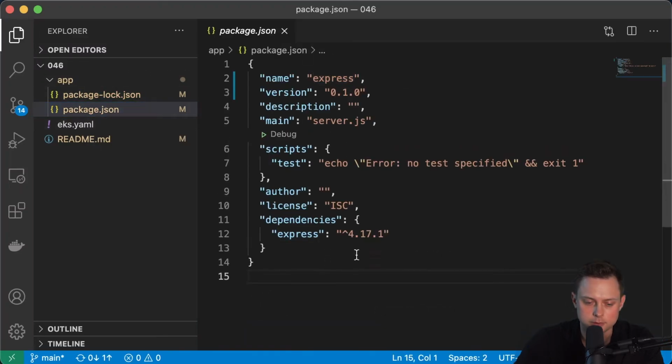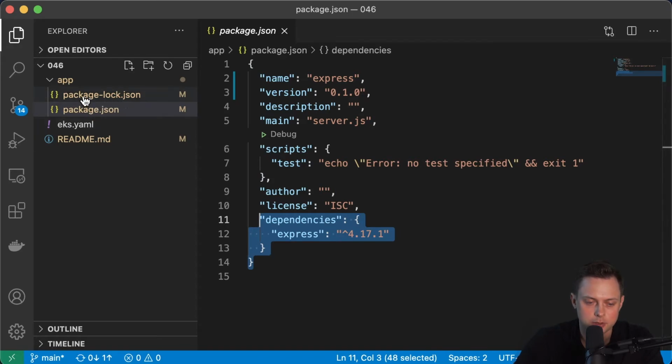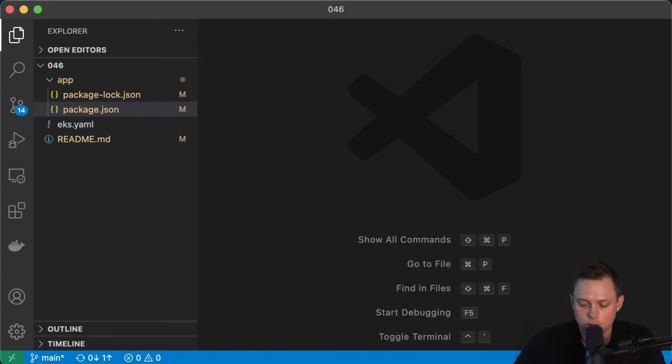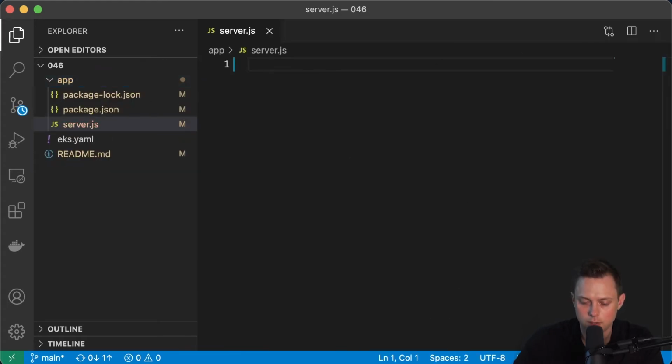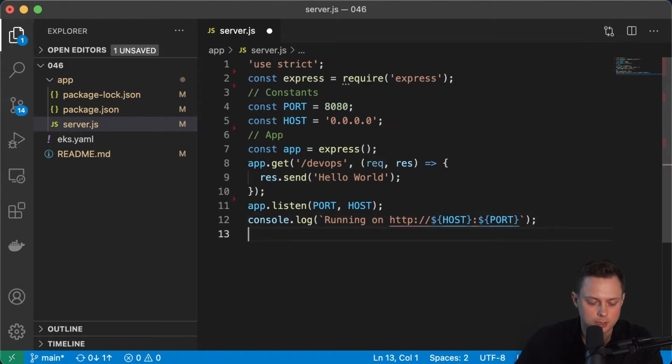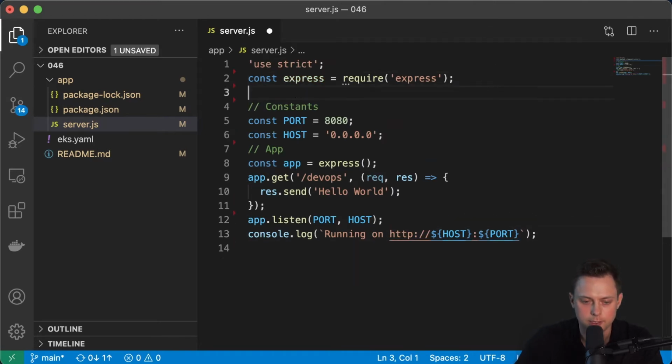Let's take a look. So we have the dependencies now here. All right, and it also created the package-lock.json file. Okay, so now it's time to create the application itself, which is the server.js. Let's create that file. And let me copy paste the source code. And like I said, it's a very simple application.